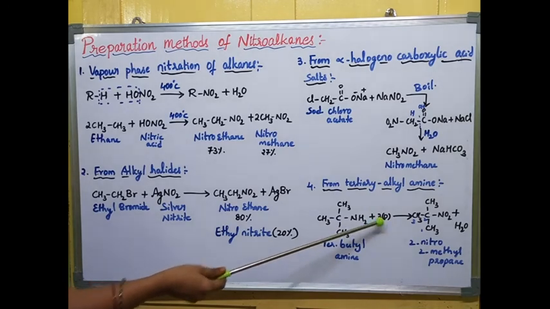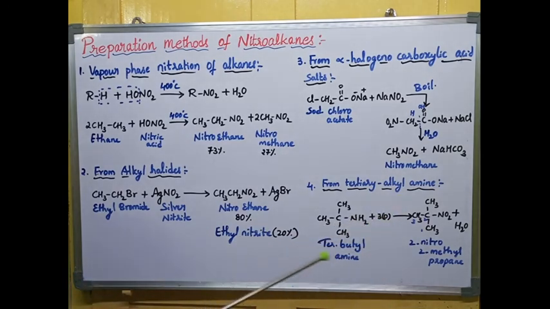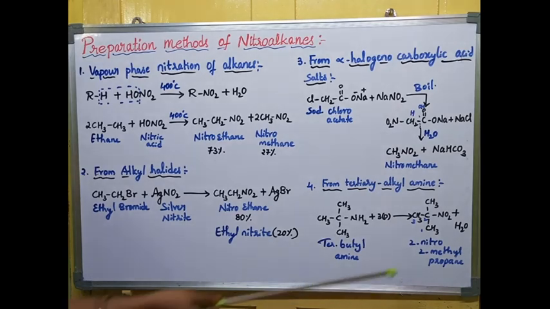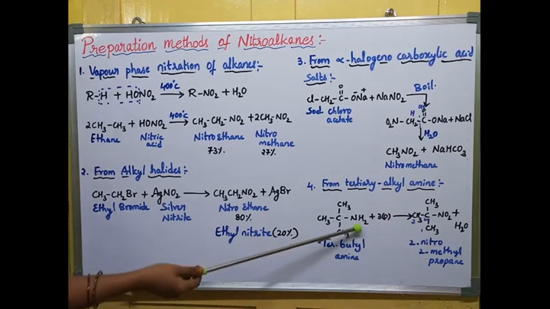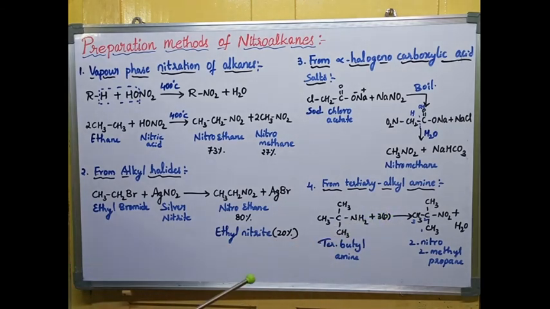On undergoing oxidation in the presence of KMnO4, we will get the main product, that is 2-nitro-2-methylpropane. This is a tertiary nitroalkane, and water as the minor product. Here you can say one more thing, that hydrogen is replaced with oxygen in this reaction. So this reaction is an oxidation reaction. So these are the methods of preparation of nitroalkanes.